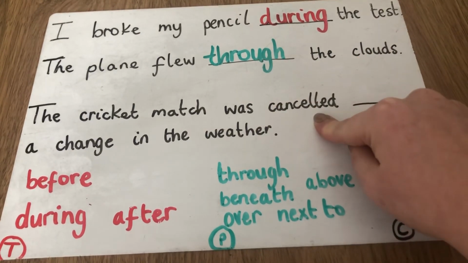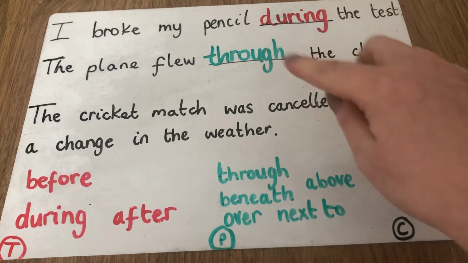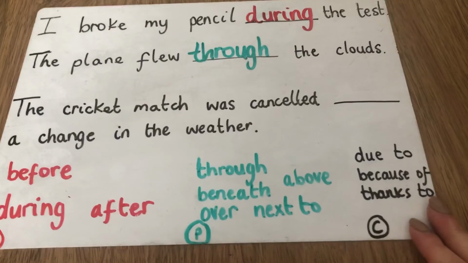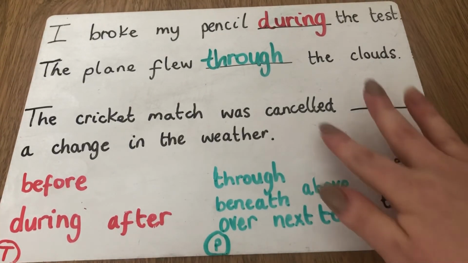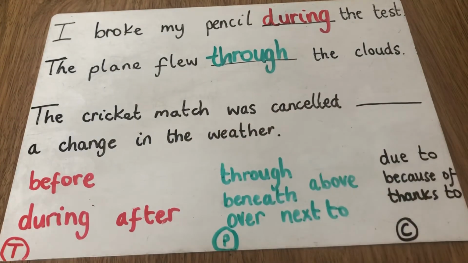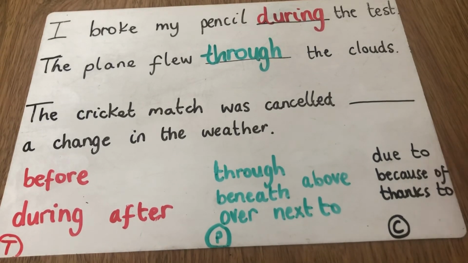So straight away I'm thinking, why was it cancelled? What was the reason for the cricket match to be cancelled? So I'm thinking straight away that there must have been a cause. Okay, what was the cause? So the cricket match was cancelled, and then here a change in the weather. So I need to say the cricket match was cancelled due to a change in the weather.